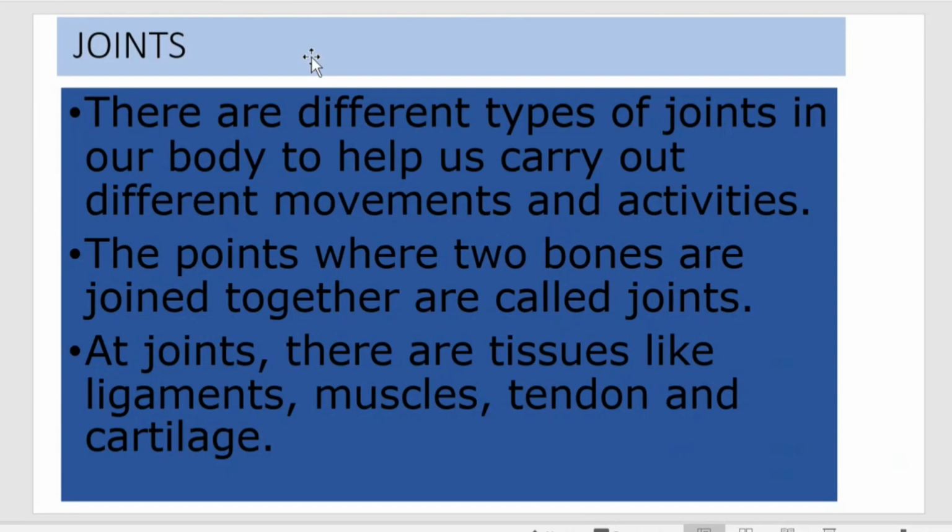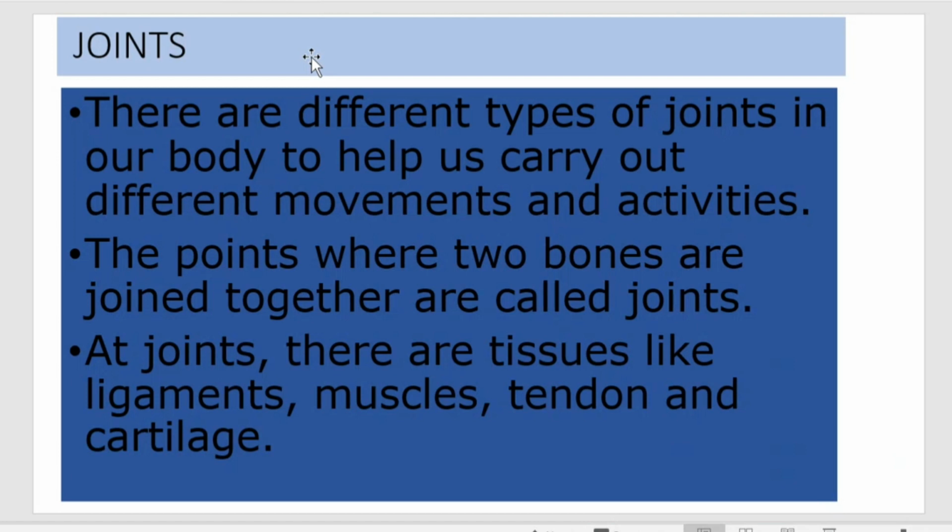Welcome to part 3 of lesson body movements. In the first two parts, we have seen the introduction and the skeletal system, and in the third part we are discussing joints.